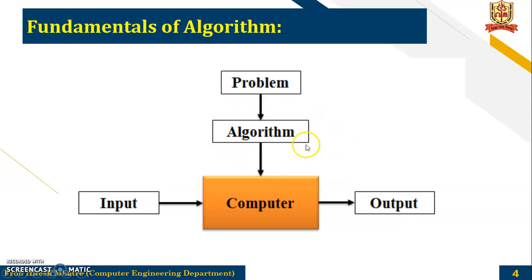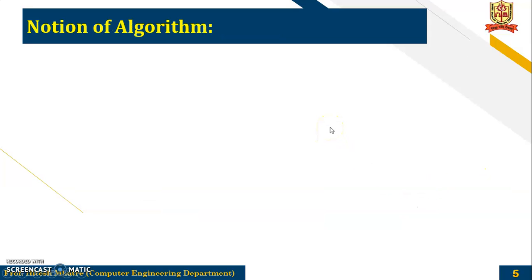Using this algorithm, you try to solve this problem. So you get some input here, do the processing and give some output. So considering all the criteria, you have input here, you have output here. Then again, you take a finite number of steps to give you an output. So this is the fundamentals of algorithm.